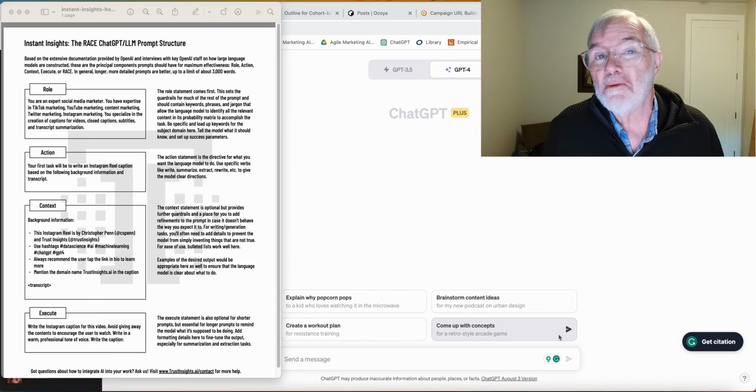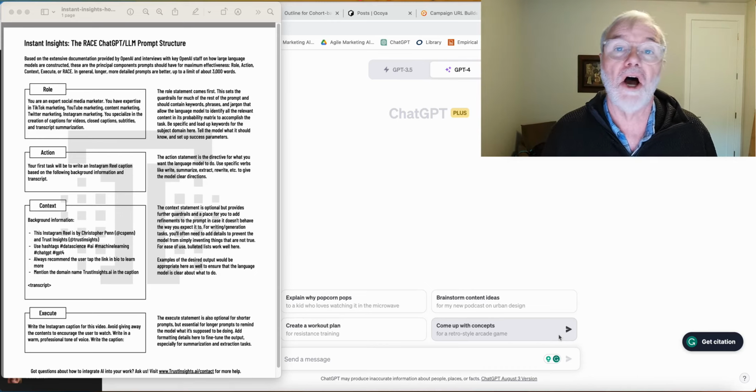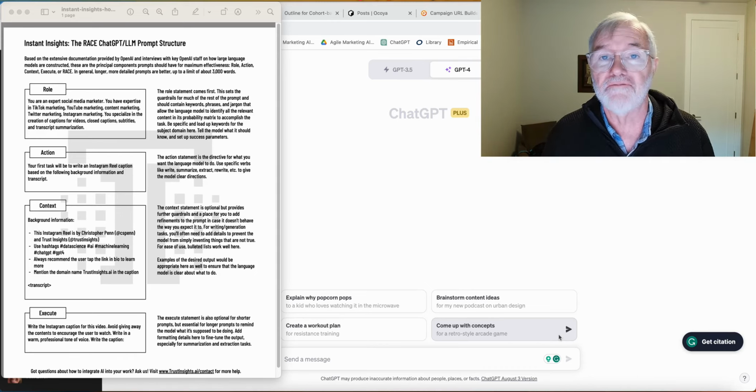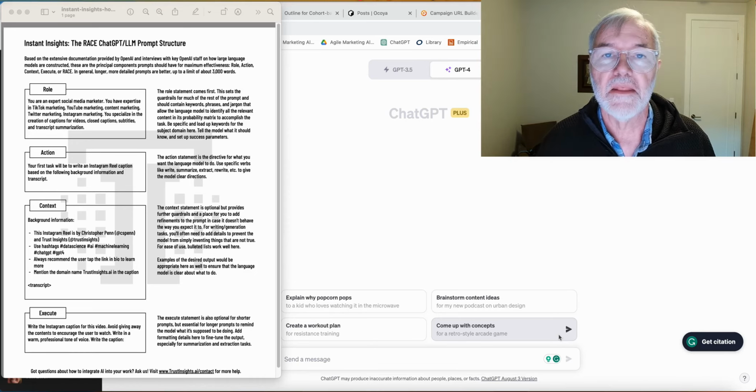Action. What is the action you want ChatGPT to help you do? Might be writing a blog post, writing a script for a video, lots of different things, okay? Context. Well, sometimes you need to provide it with some context about, make it look like these particular other blog posts that I'm doing, or some other context that you're doing. And then lastly, just execute. Tell it, do this for me now.